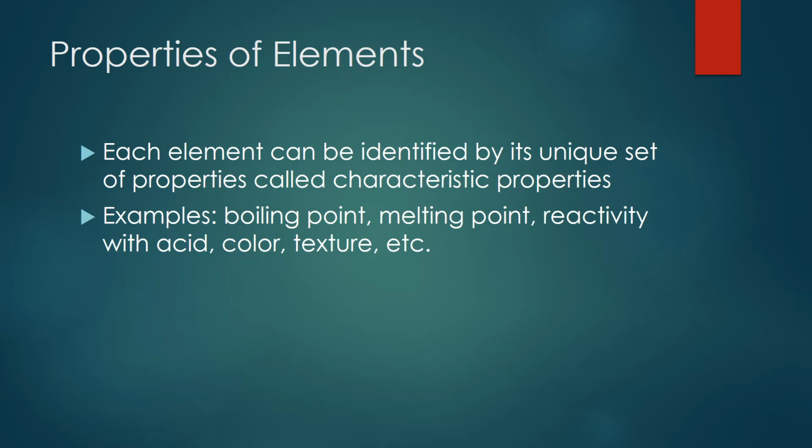It's just a number I'm coming up with off the top of my head, but that element will always have that number as its boiling point. A lot of elements will have the same color all the time. They'll have the same texture, whether they can react with certain substances like acids. So these are characteristics that stay with them at all times. They don't ever change if you're looking at that element.